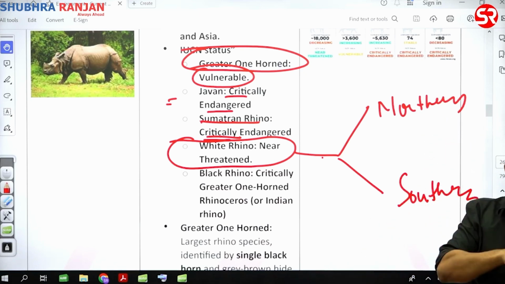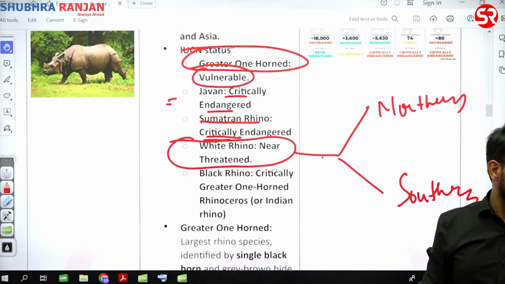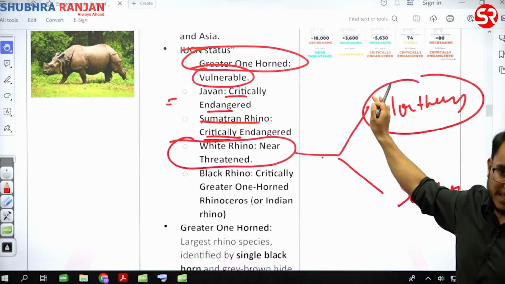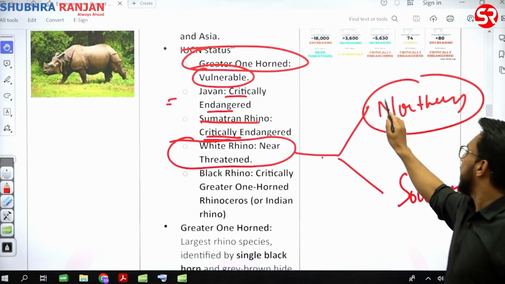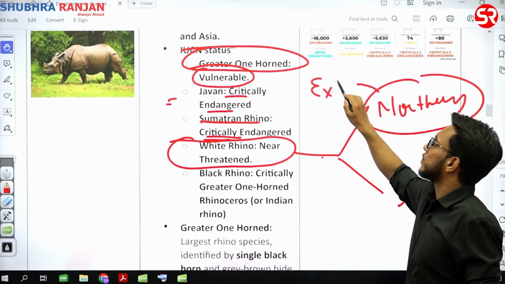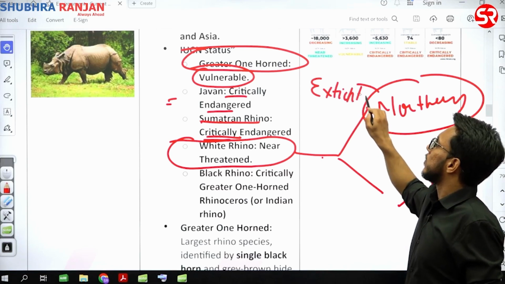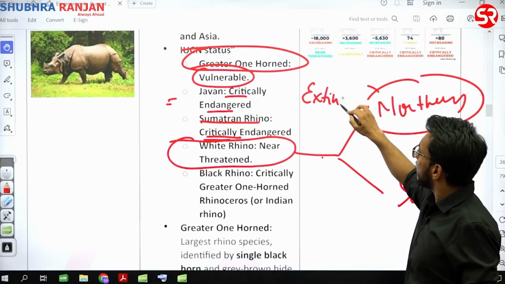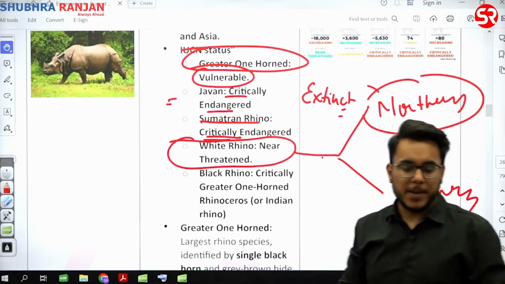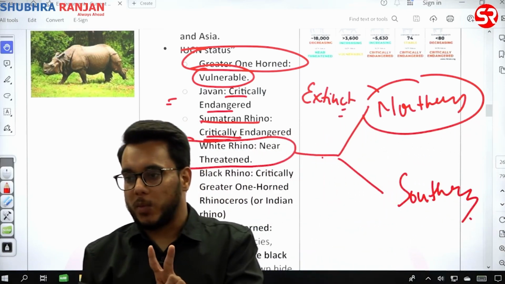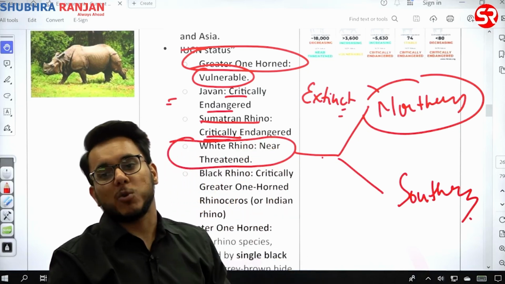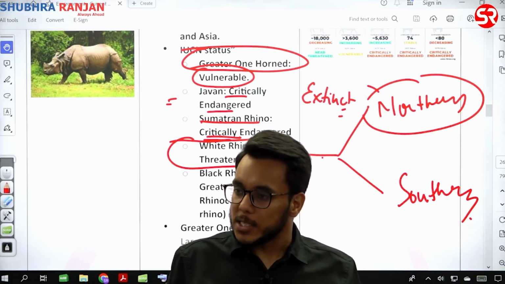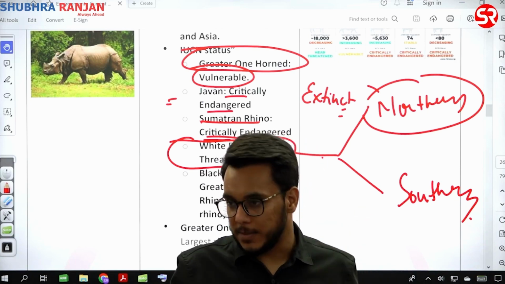इस पूरे स्पीशी का स्टेटस क्या है? नियर थ्रेटेंड. बट northern white horn rhino, now this is something a little bit important. It is functionally extinct. Now understand this thing. There are only 2 northern white horn rhinos left, and both are female. So there is no possibility of their survival.